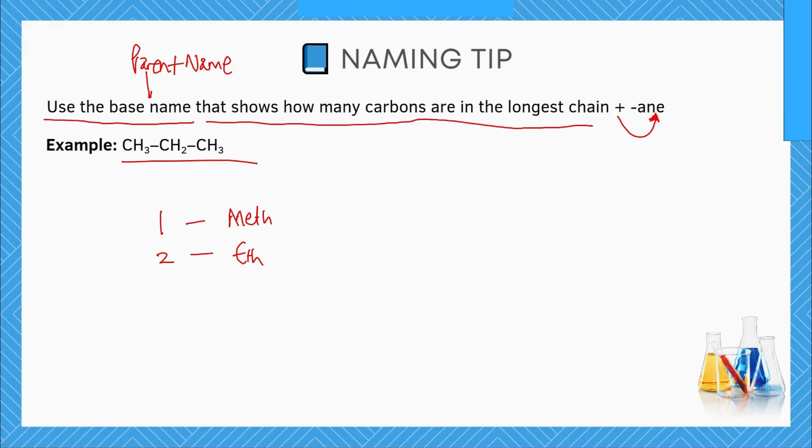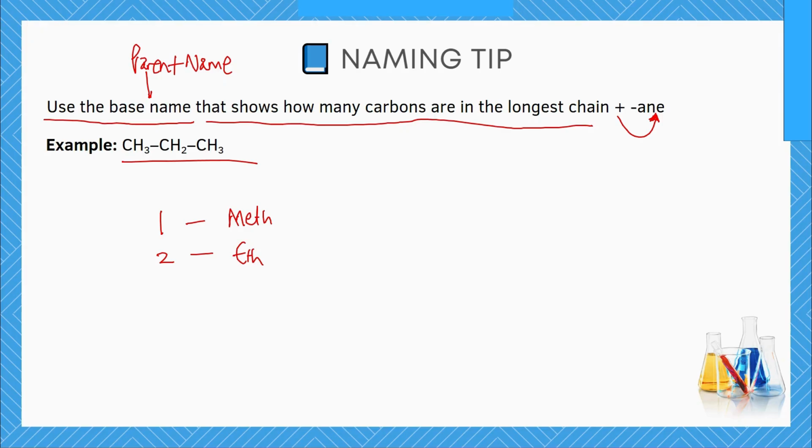Now we have this example here on the screen, and you can see the first step we are to take is to number the carbon atoms. So to do that, let's start from the left. We can start from the left, we can start from the right, whichever position we want, because we do not have any branch or any substituent. We'll be getting into cases where we have substituents. So let's start with this one first.